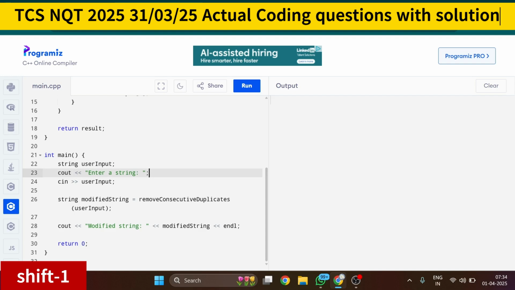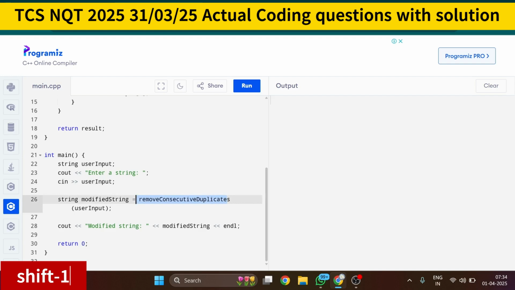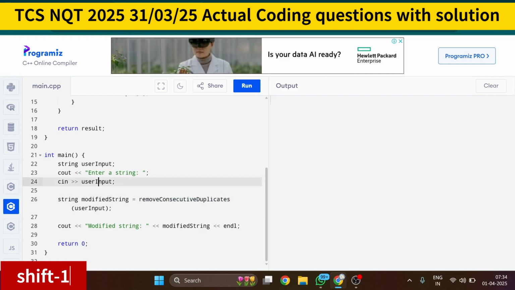So just by using a string you can take the input, that is cin user input. String modifiedString equals removeConsecutiveDuplicates, meaning I am calling the function removeConsecutiveDuplicates, passing the user input, and after that I am just printing with cout the modified string.